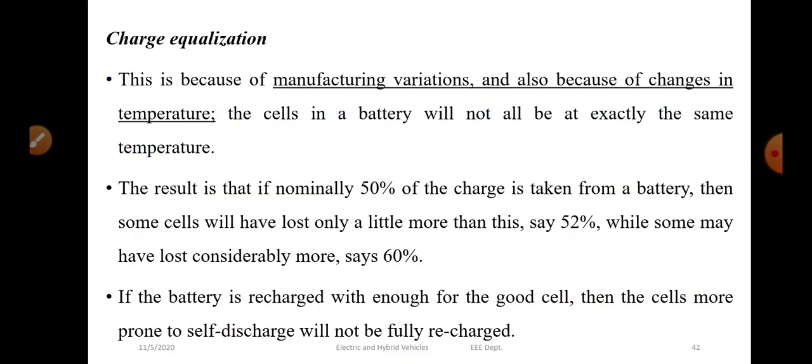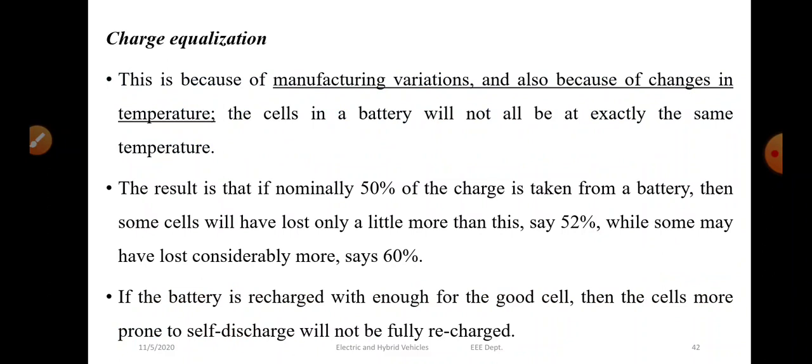This issue is mainly because of manufacturing variations and also because of changes in temperature. That is, the cells in a battery will not all be at exactly the same temperature.